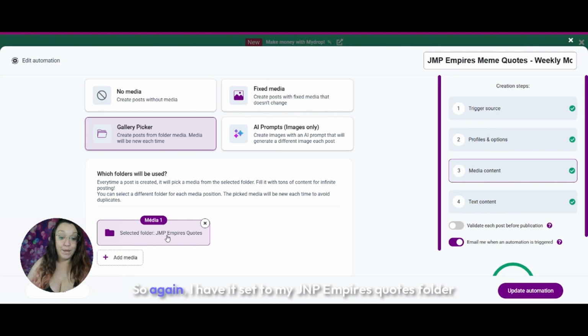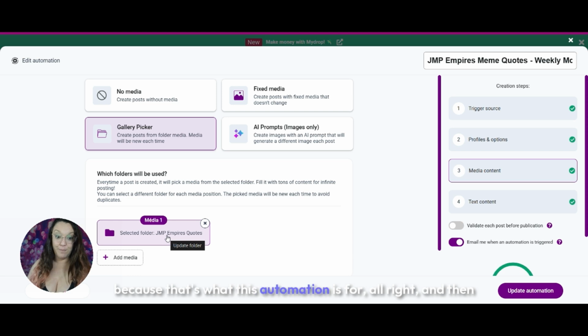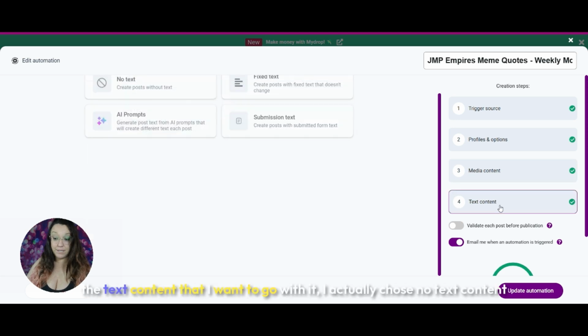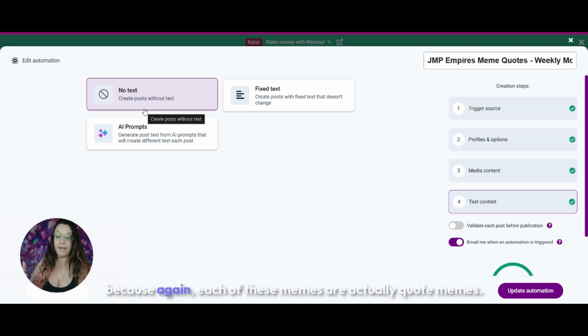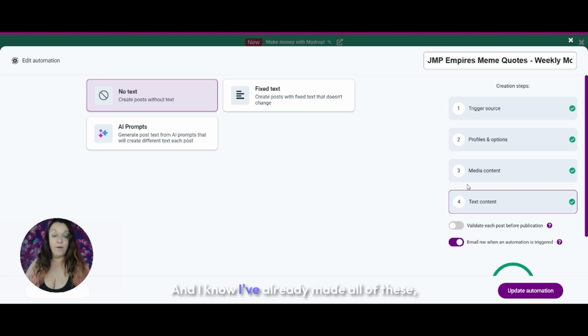Okay. So again, I have it set to my JMP Empires quotes folder because that's what this automation is for. All right. And then the text content that I want to go with it, I actually chose no text content because, again, each of these memes are actually quote memes. So they already say something and they're branded with my company.com name on there, right? So it'll automatically already say something. I don't need it to have a caption on these. And I know I've already made all of these, so I know exactly what they look like, which is why I chose to not have to validate each post.